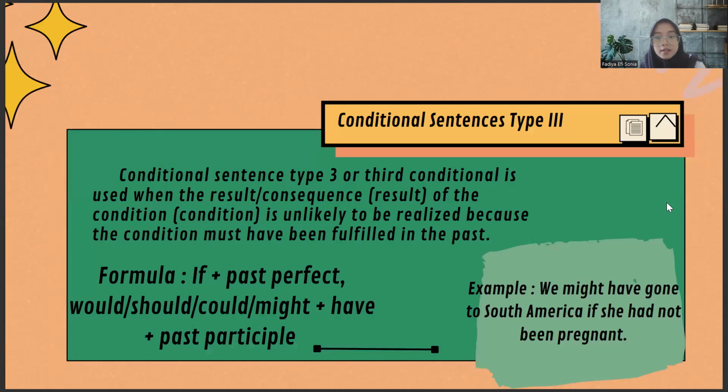Next, conditional sentence type 3. The third conditional is used when the result or consequence of the condition is unlikely to be realized because the condition must have been fulfilled in the past. The formula for type 3 is if plus past perfect, then would, should, could, or might plus have plus past participle. A sample is: "We might have gone to South America if she had not been pregnant."